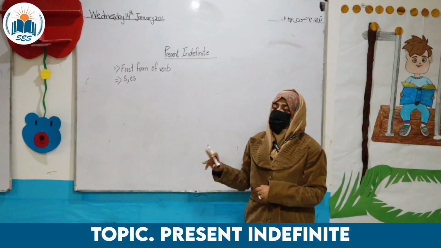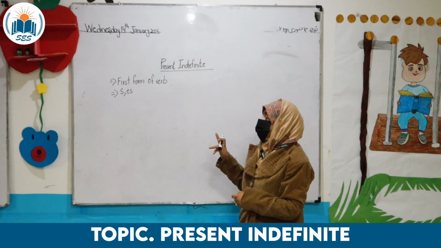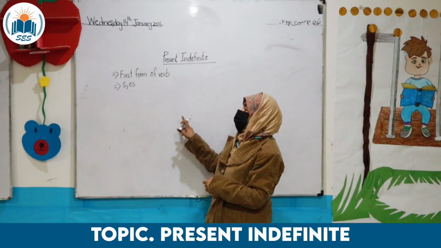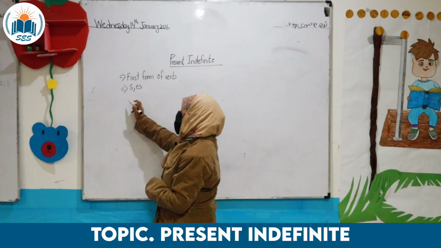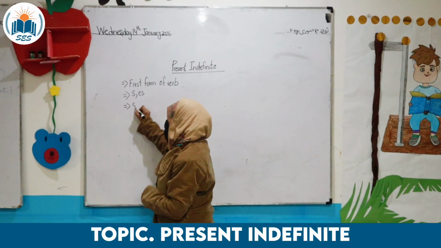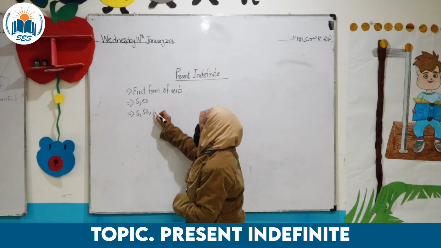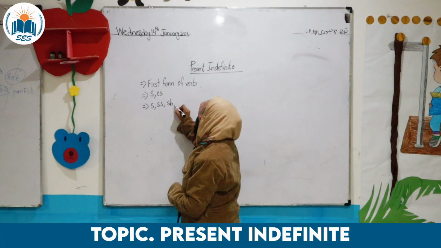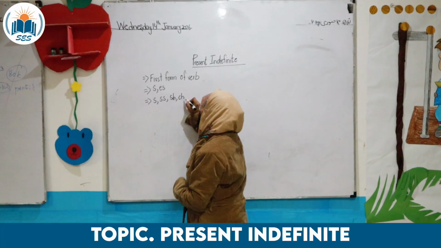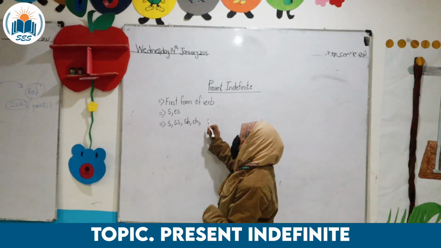Now let us discuss where we have to add s with first form, or where we have to add es with first form of verb. All those verbs that end on these specific alphabets, or you can say last word or ending words, there we have to add es.